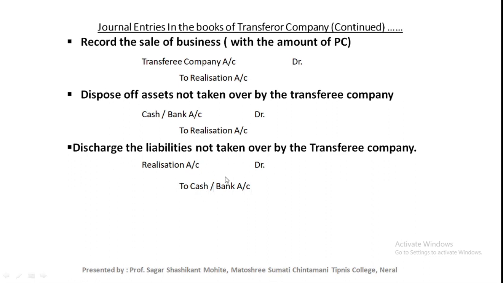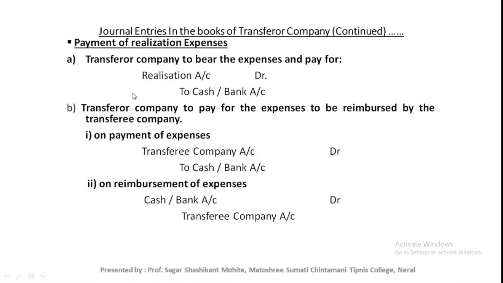Both journal entries depend on the situation in the problem. If there is any liability or asset which is not taken over by the new company, then we should pass this journal entry for sale of assets or for the discharge of liability. After passing this, the next step is the transferor company's payment of realization expenses.